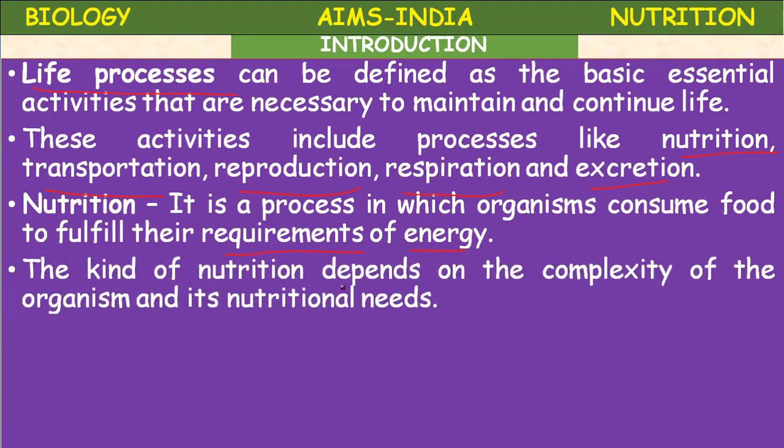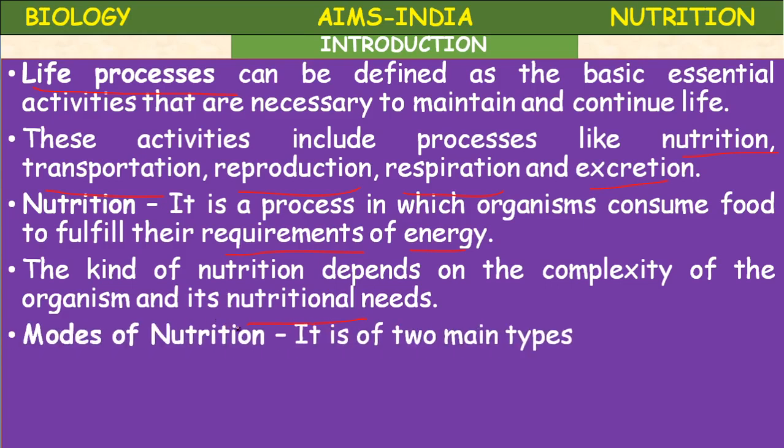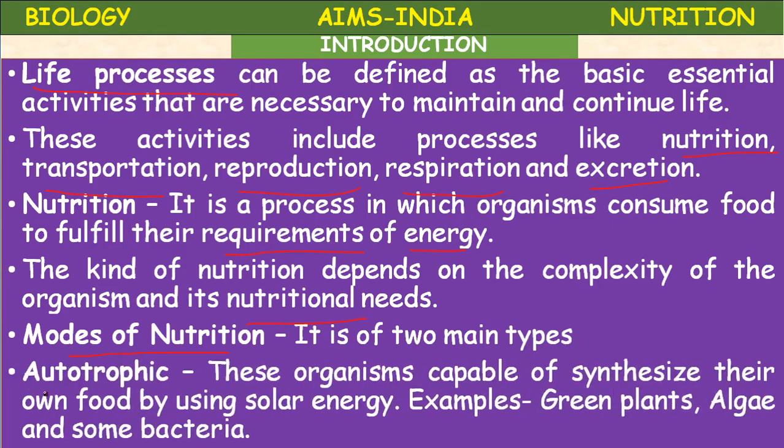The kind of nutrition depends on the complexity of the organism and its nutritional needs. The more complex the organism, the greater its nutritional requirement. Modes of nutrition are of two main types: autotrophic nutrition and heterotrophic nutrition.